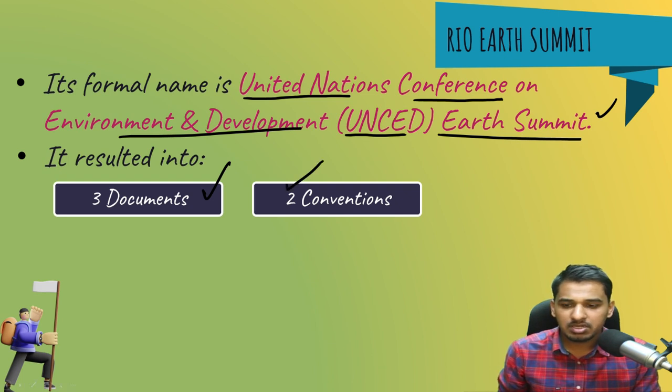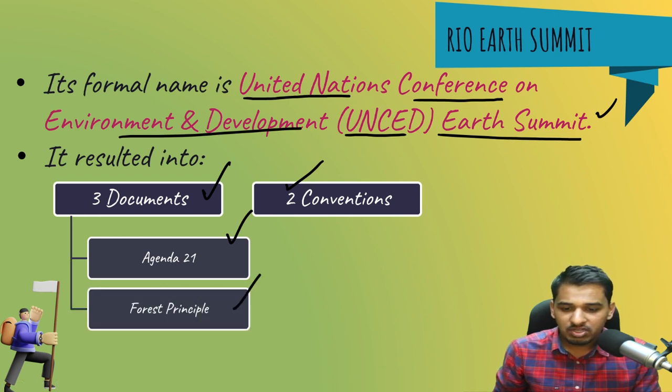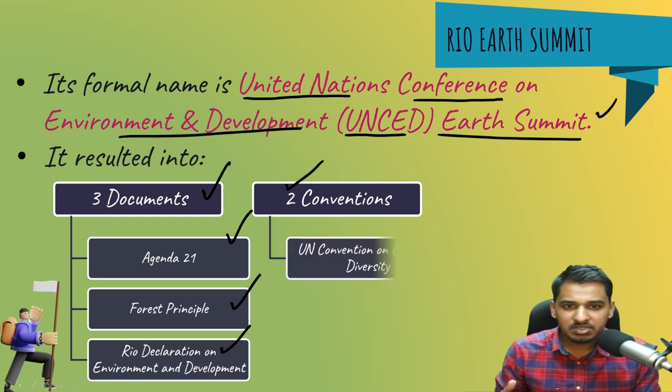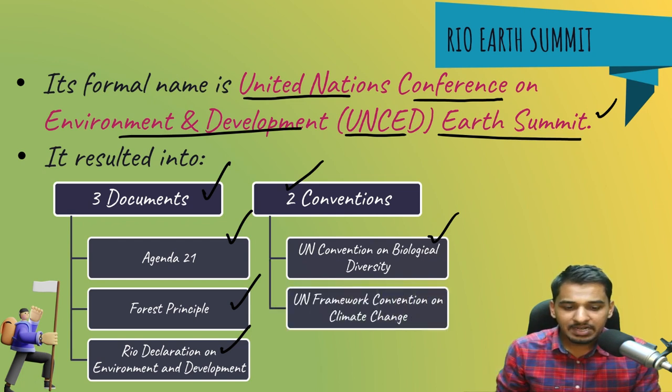This is very important. And the 3 documents are Agenda 21, that is what should be the agenda for the 21st century. Then we have forest principles, how forests will be managed. And at last, we have the Rio Declaration on Environment and Development, that is how you can balance environment and development. And again, very important, the 2 conventions are, first, the UN Convention on Biological Diversity, and a very important one, the United Nations Framework Convention on Climate Change. This is also known as UNFCCC. So you should know this.